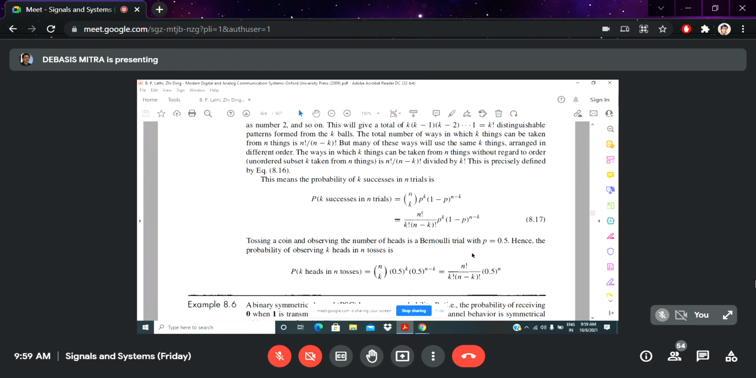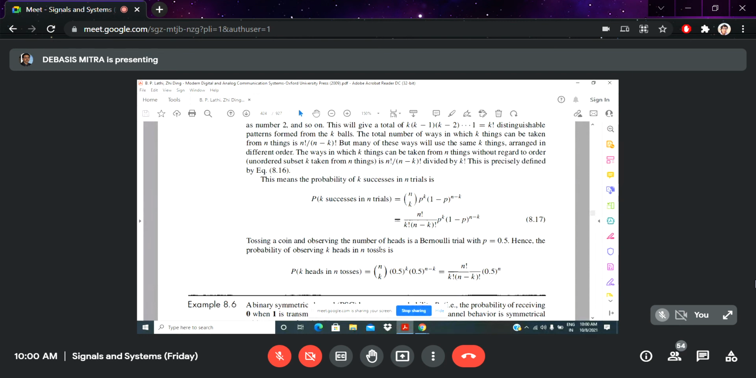A simple example here: tossing a coin and observing the number of heads in Bernoulli's trials with, say, probability half or 0.5, hence the probability of observing k heads in n tosses. This point is to be noted: the n tosses, the number of trials, how many trials you are performing. That is a very important thing in probability. The probability comes based on the number of trials. If your number of experiments is huge, then the order of probability will be different.